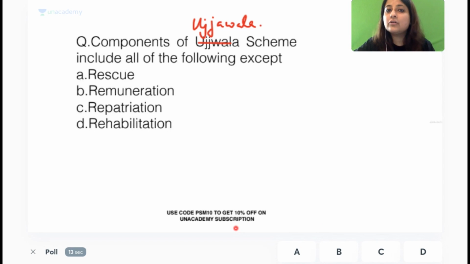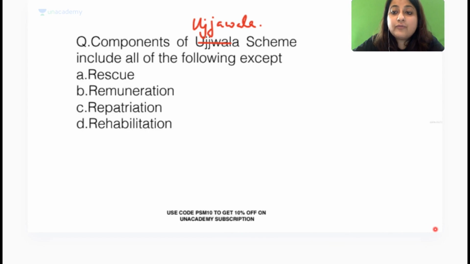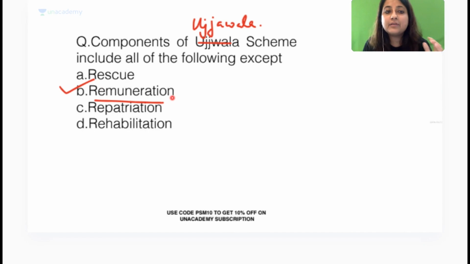You all know now Ujjala scheme is for child trafficking, human trafficking. But what is out of these 4 R's not a part of Ujjala? All right. Okay. So 44% got it correct, guys. There is no term as remuneration. What is the meaning of this?